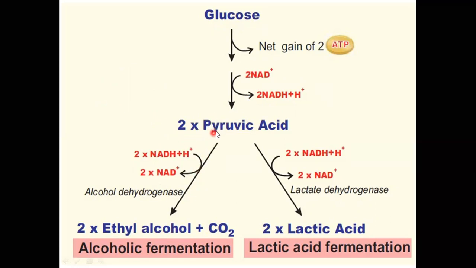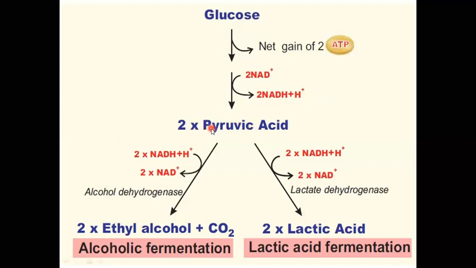One is, this pyruvic acid is a 3-carbon molecule. It can undergo the reduction. When it undergoes the reduction in the alcoholic fermentation process, it can be converted into acetaldehyde. When it is converted to acetaldehyde, again this acetaldehyde is converted to ethyl alcohol. It's one of the very simple processes here. This pyruvic acid is there.